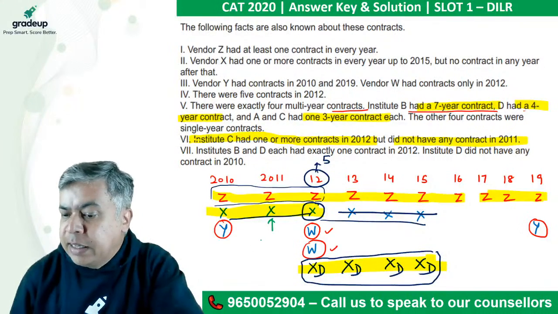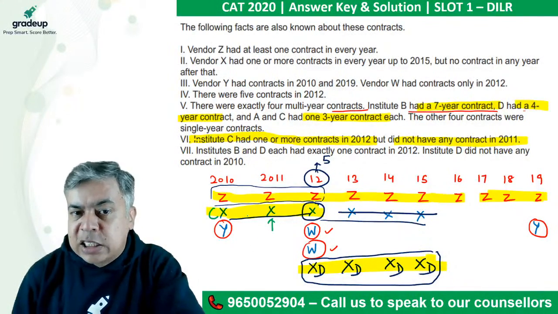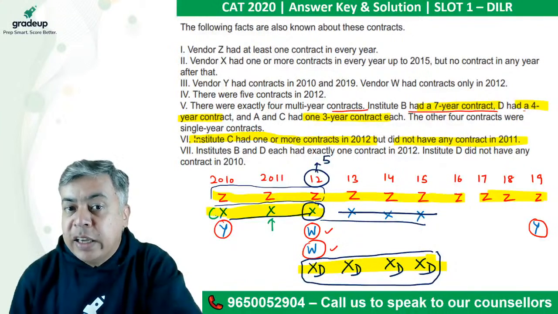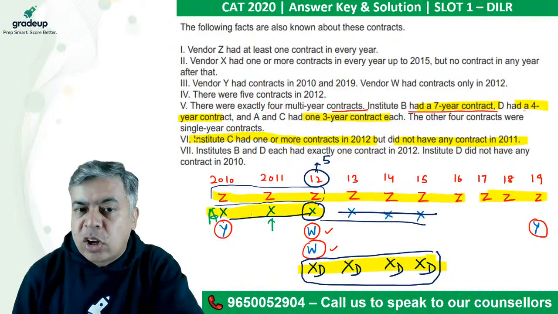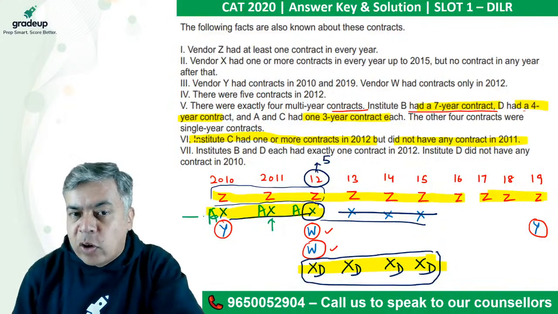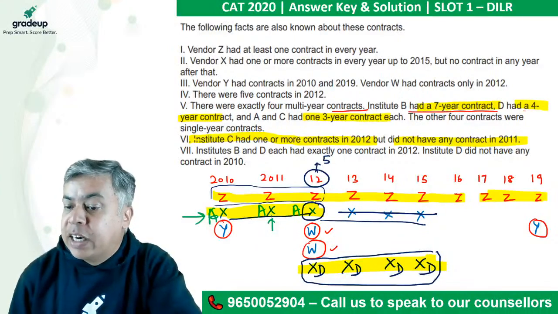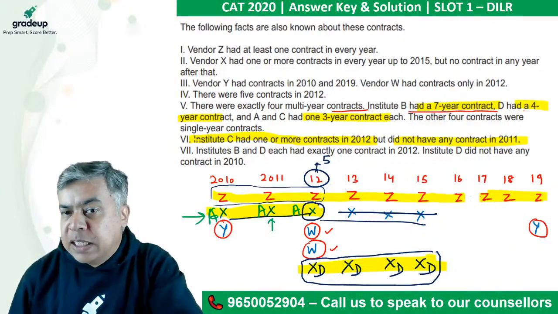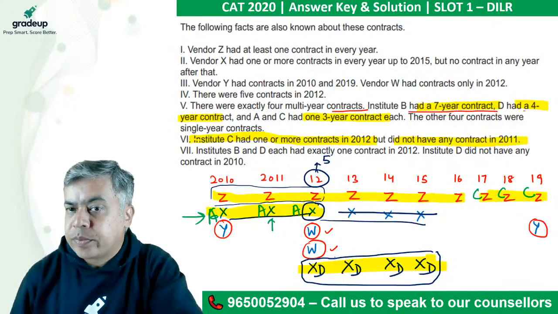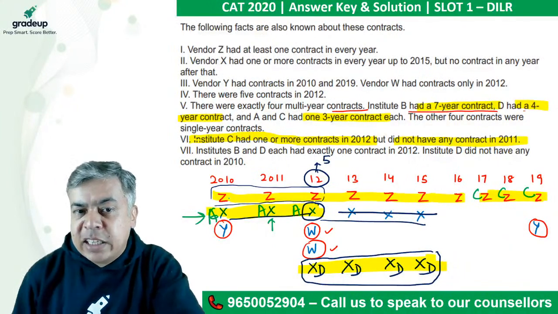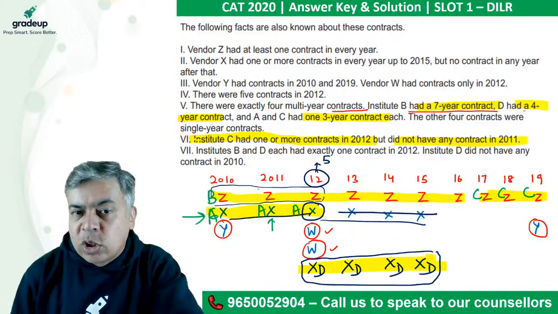So this contract is with A. This 3-year contract is with A because C in 2011 it is not possible. So that means C must be here, right? And 7-year contract is with B. So this must be B.